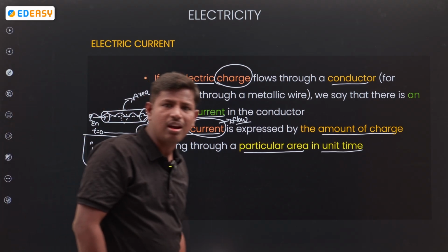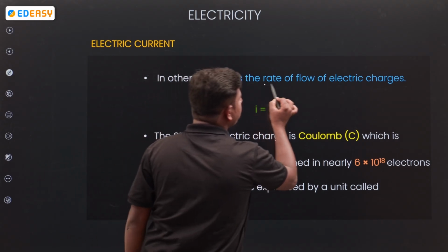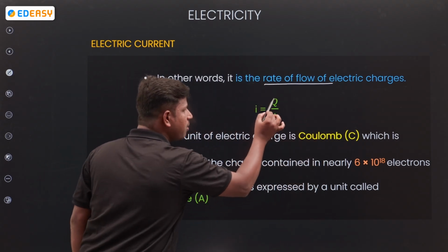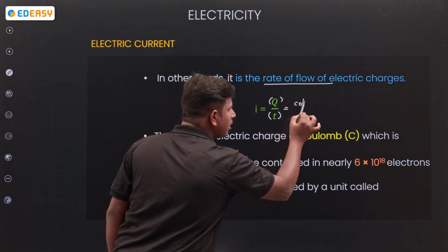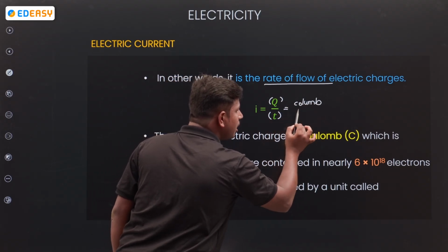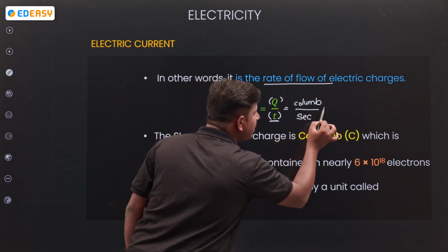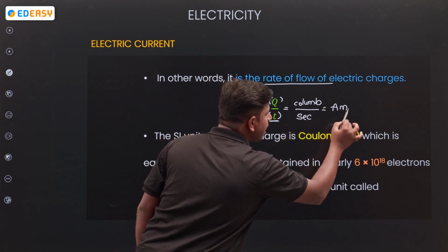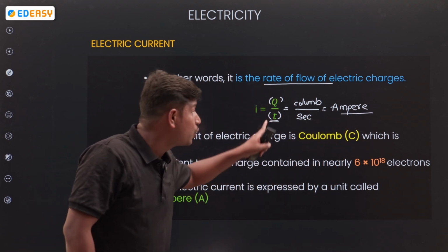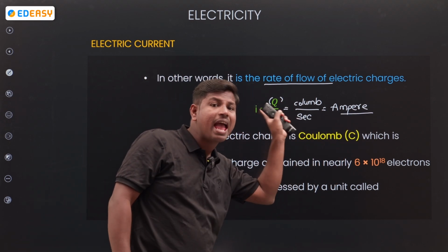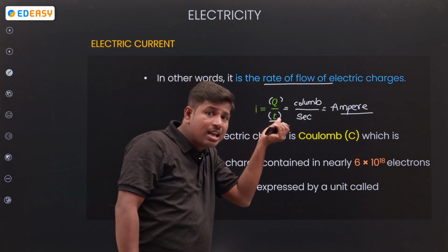It is the rate of flow of electrical charge. What is the unit of charge? Coulomb. What is the unit of time? Second. Coulomb per second we call ampere. Remember, coulomb is the unit of charge. Second is what?